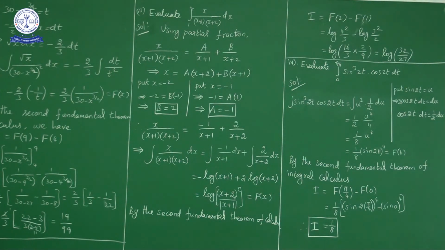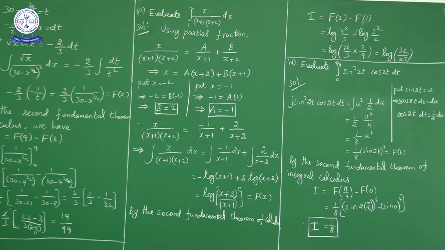By the second fundamental theorem of integral calculus, we have I is equal to F of b minus F of a. What is a here? a is 1, b is 2. So substituting in place of x, 2 and 1. F of 2 is equal to how much? F of 2 is equal to log of 2 plus 2, 4 square upon 2 plus 1, 3. So log 4 square by 3 minus F of 1. In place of x, if you substitute 1, log of 1 plus 2, 3 square upon 2.